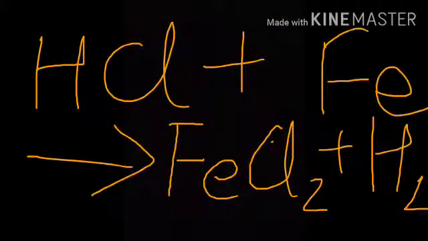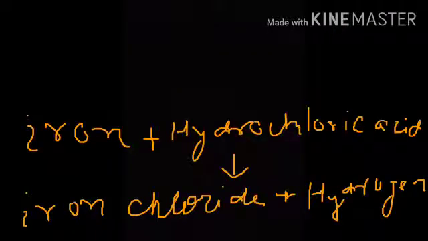Next, carbon disulfide has dissolved sulfur present in dish A, leaving behind iron filings. It will not dissolve iron sulfide present in dish B. And next, dilute hydrochloric acid has reacted with iron filings in dish A to evolve hydrogen gas, that is iron plus hydrochloric acid produces iron chloride plus hydrogen.